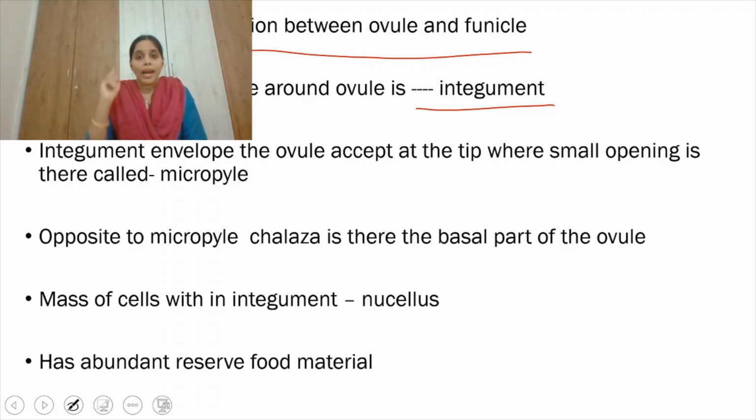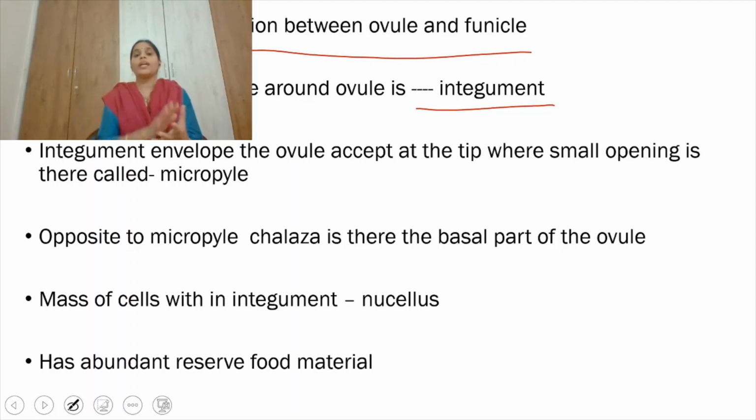Even in the microsporangium, like the pollen grains, we observe that the outer layer is known as exine and it's made up of sporopollenin. We discussed that in the previous class, part 1, right? And the germ pore area will be present where the sporopollenin is absent, right?